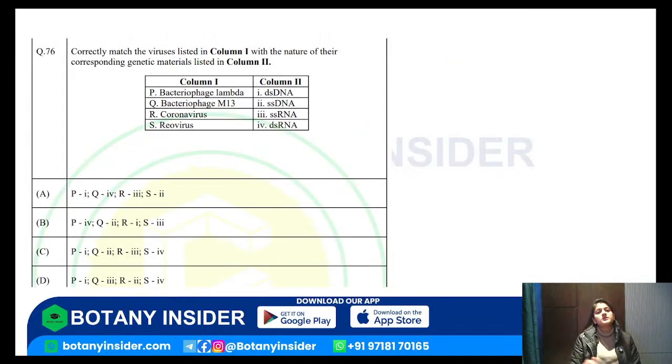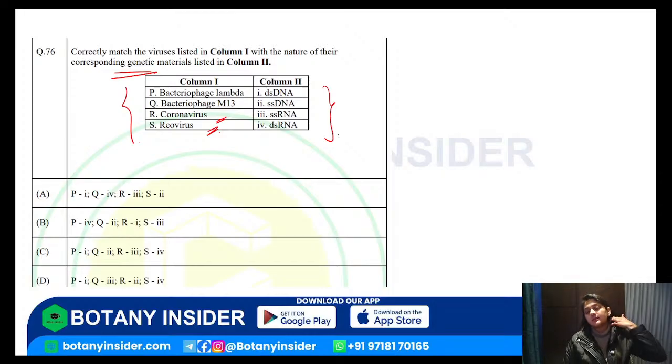One more question. Which of the following, you have to correctly match the viruses and the nature of their corresponding genetic materials that we have. So bacteriophage lambda, bacteriophage M13, coronavirus and reovirus, we need to match with the specific nature of their corresponding genetic material. Try it out.